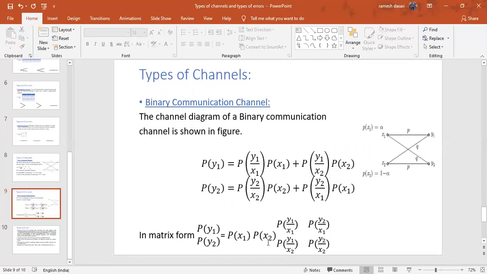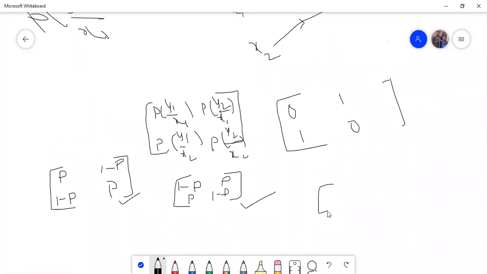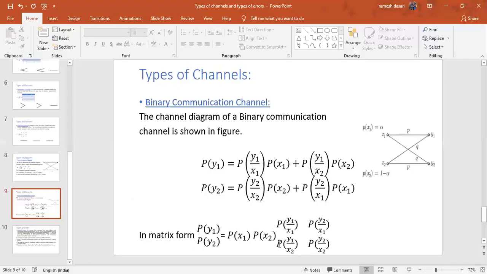Look at the channel. This is the channel matrix in matrix form. So please write the matrix like this. Okay, this is the matrix. Like this: P of y1, y2. This is 2 rows 1 column.